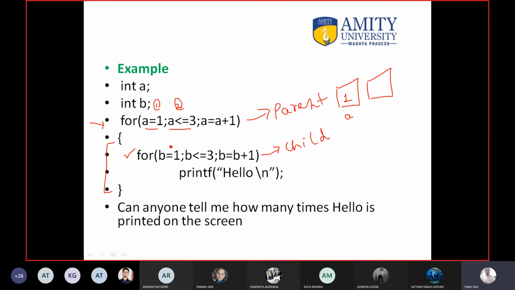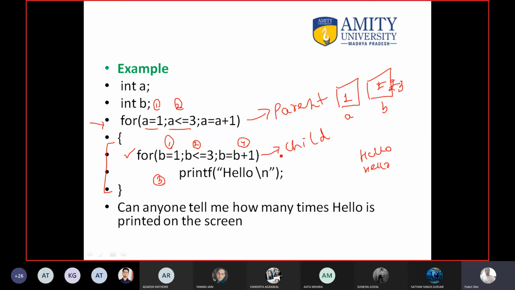Now again here you have to do the same task. The value of b is 1, so here write b equal to 1. Go to step number 2. Is 1 less than equal to 3? Of course. Then you have to go to step number 3 and print hello on the screen. Then go to step number 4. Then the value of b will become 2. Yes or no? Then go to step number 2. Is 2 less than 3? Of course 2 is less than 3. Again print hello on the screen. Then the value of b will get increased from 2 to 3.